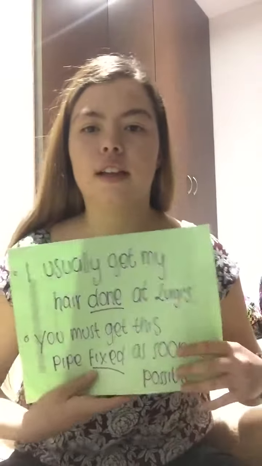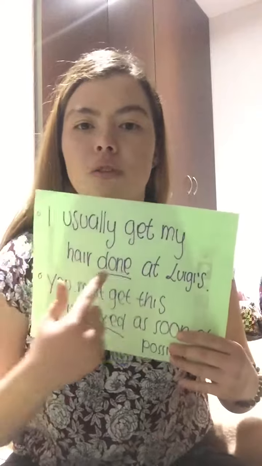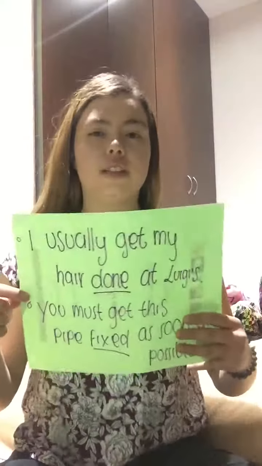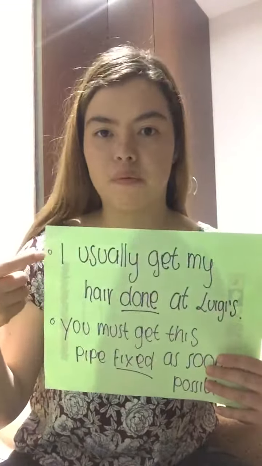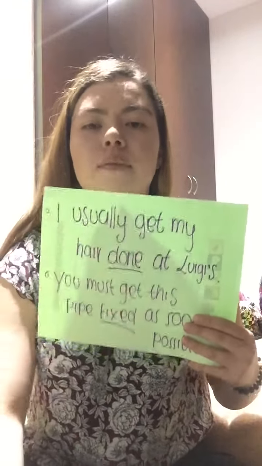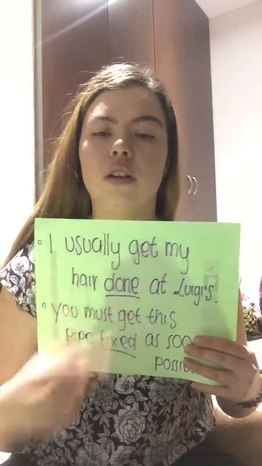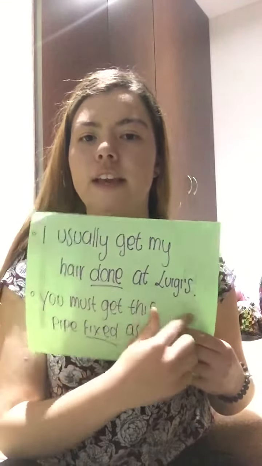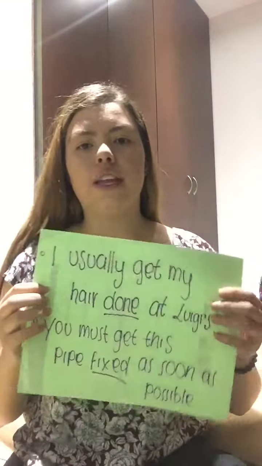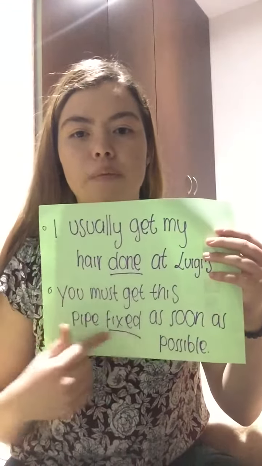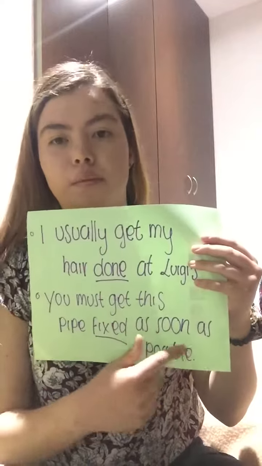Like these ones. The first one is: I usually get my hair done at Luigi's. In this case we can see that the first subject is I. The principal word is get, and the verb in the past participle is done. So we can see in this easy example that the second subject is explicit, that is, in this case, Luigi's.